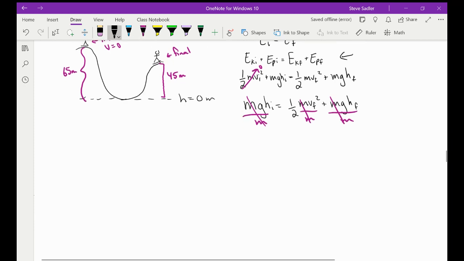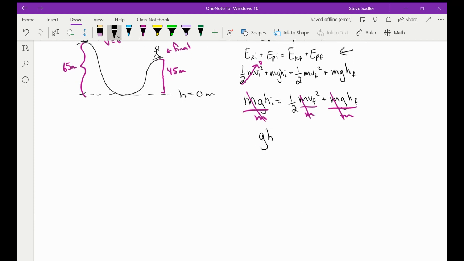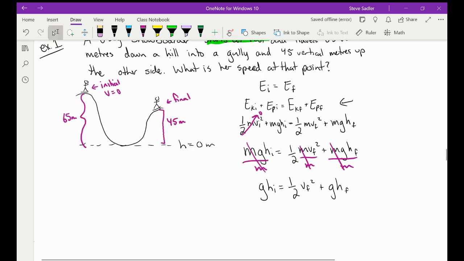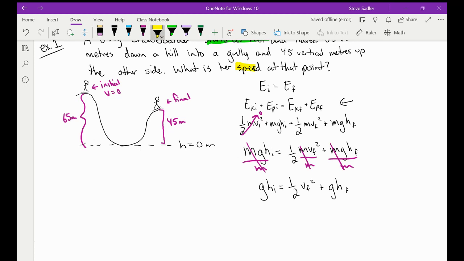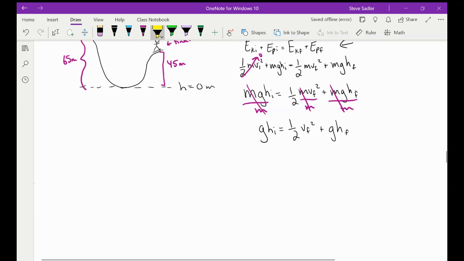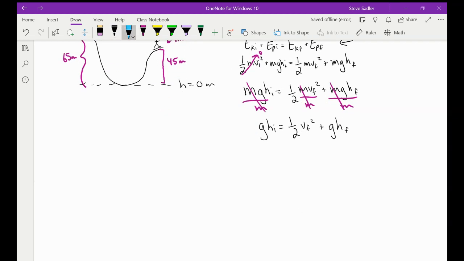And now we're left with an even simpler formula: gh initial is equal to 1/2 v final squared plus gh final. Now we have to figure out what we're trying to solve for, and we are trying to find her speed at the final point. So we're looking for v final. Now we can solve for v final.